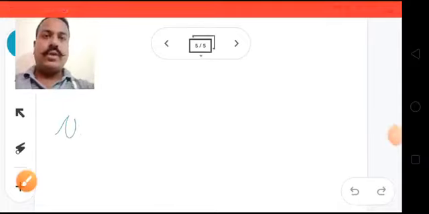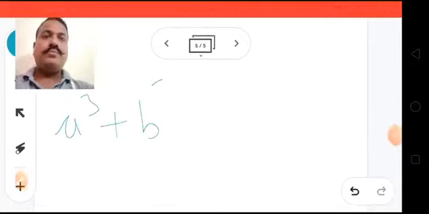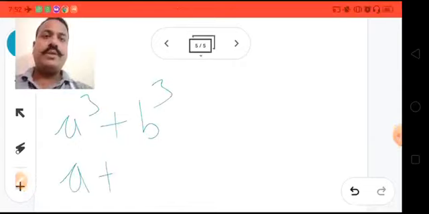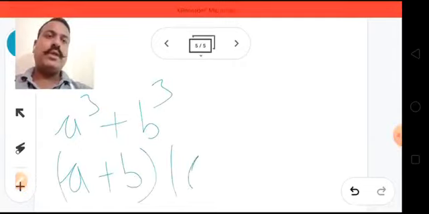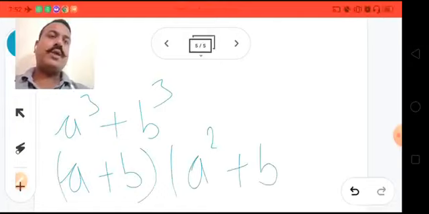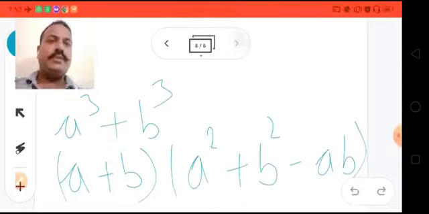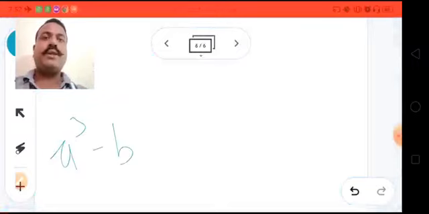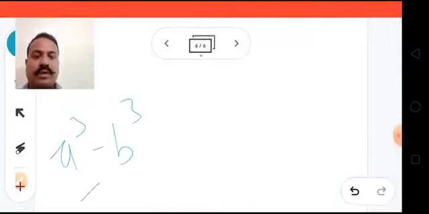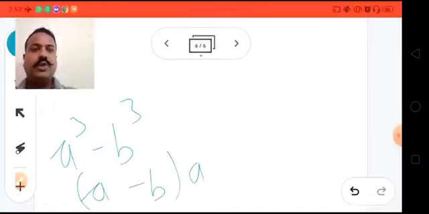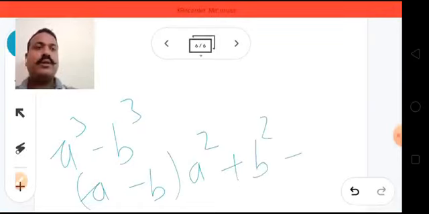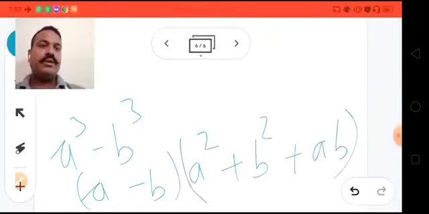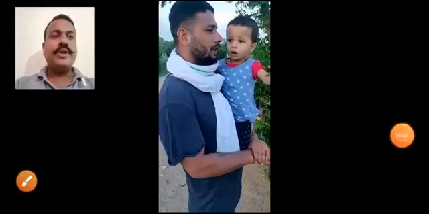Let us see the formula of a cube plus b cube. This is a plus b, a square plus b square minus ab. Okay. Now we can go to next slide and let's see the formula of a cube minus b cube. What will be the formula? A minus b, a square plus b square plus ab. Got it? Let me show you a small video.